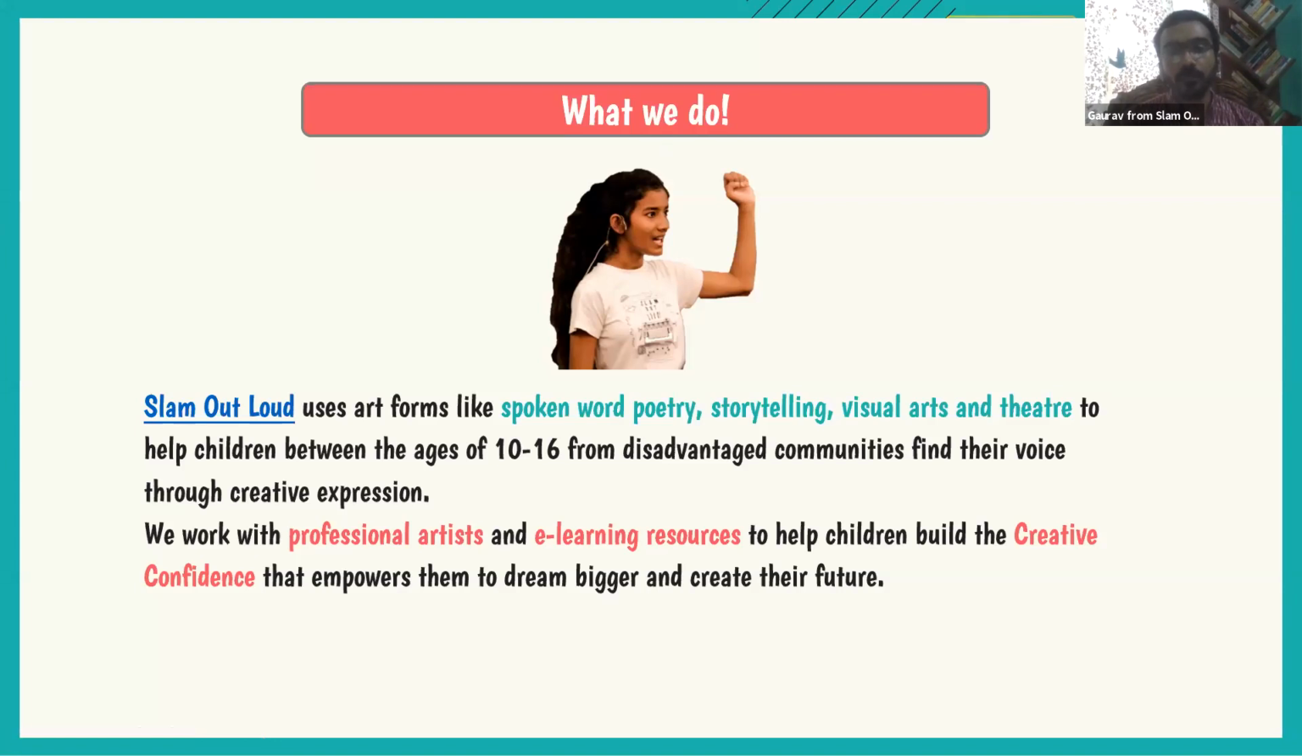In the operational form, what we do is we use arts to build the voice that I'm talking about. We work with children between 10 to 16 years of age, and we help children through the art forms of theater, storytelling, spoken word poetry, and visual arts to build the key skills that we call creative confidence. For us, creative confidence is a set of 6 skills, which is creativity, collaboration, communication, critical thinking, self-esteem, and empathy. We believe that these key skills will help children navigate through the complex world that exists.